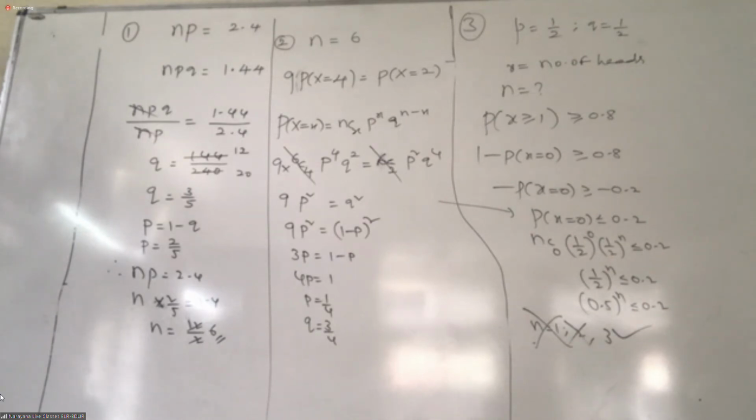Now you need P of X at most 5 successes. At most 5 successes means less than or equal to 5, which means 0, 1, 2, 3, 4, 5. Instead of that, we'll take the opposite statement, that is greater than 5. Greater than 5 means only 6. No?